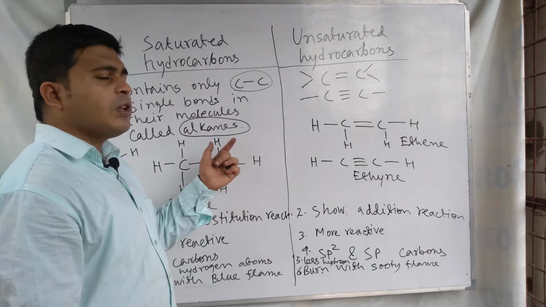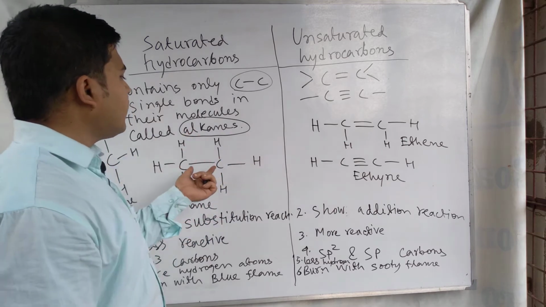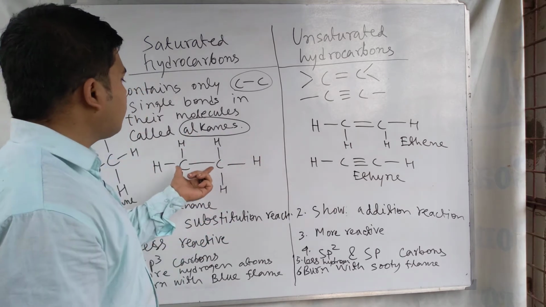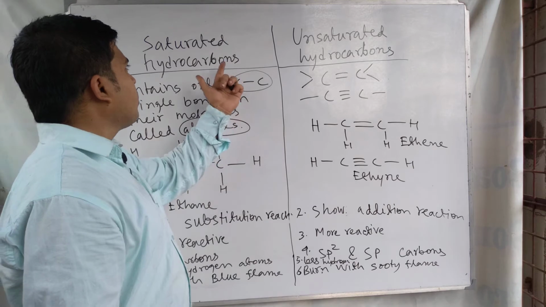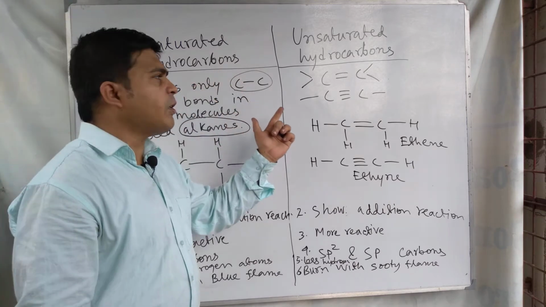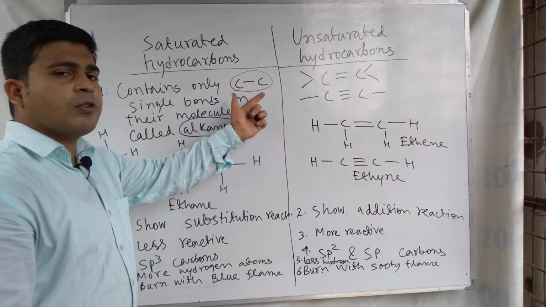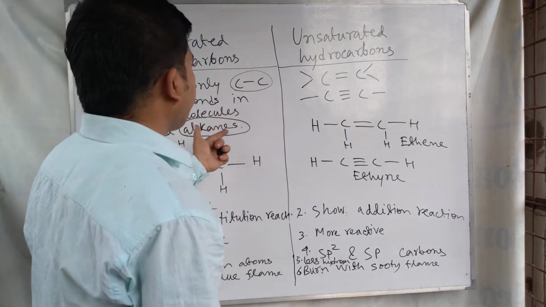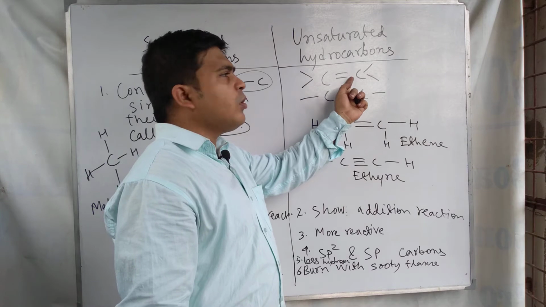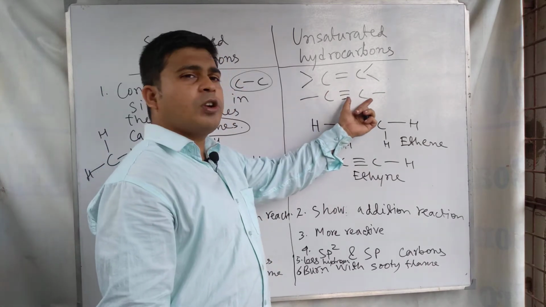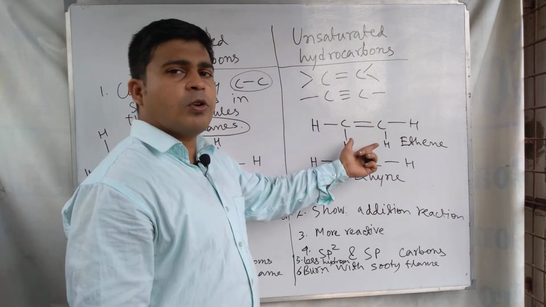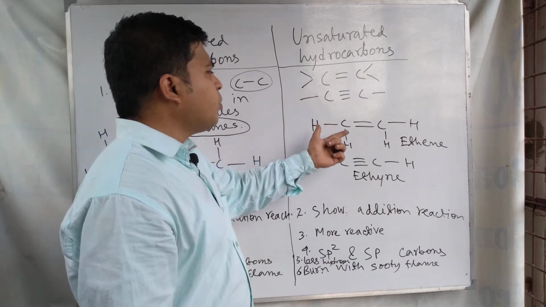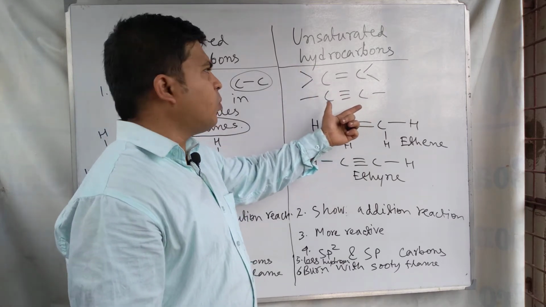So for this reason, the compounds where we find that only carbon-carbon single bond is present, we call the compound a saturated hydrocarbon, because of the presence of only carbon-carbon single covalent bond. And if a carbon-carbon double bond or carbon-carbon triple bond is present in the hydrocarbon, we call the hydrocarbon an unsaturated hydrocarbon.